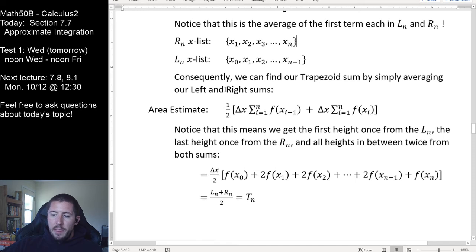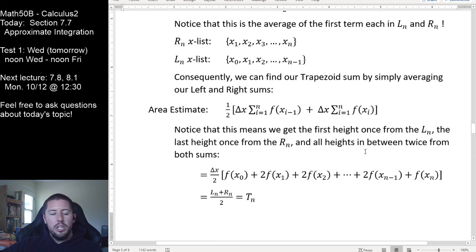So our area estimate then, this is just my average. This is my left-hand sum as my first piece. This is my right-hand sum's area as my second piece. I added them together and I divided by 2. I have found the average area of the left-hand and the right-hand sums, and that is going to be equivalent to our trapezoid area here.